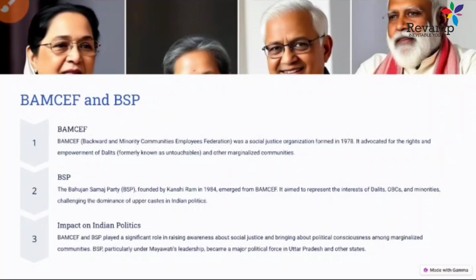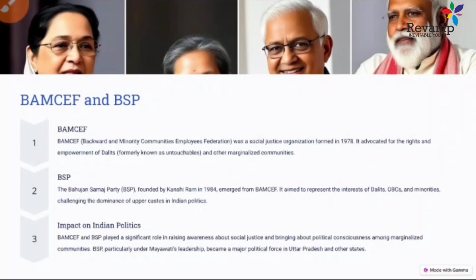Another is the Dalit Shoshit Samaj Sangharsh Samiti. This also came out of it. So the BSP, you all know, is a very famous party that played a very important role in state politics. The Bahujan Samaj Party was formed by Kashiram, a very prominent leader of the Dalit Samaj, and later one of the very famous ladies that comes to all our minds is Mayawati, who played a very important role in state politics. She was even the first Dalit woman to become a chief minister in a state like Uttar Pradesh.